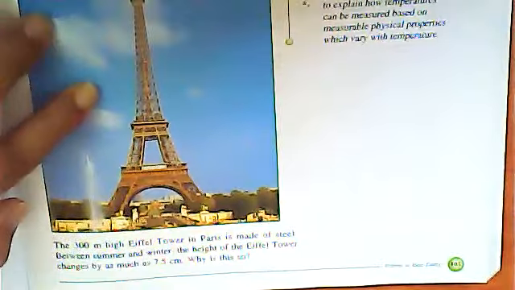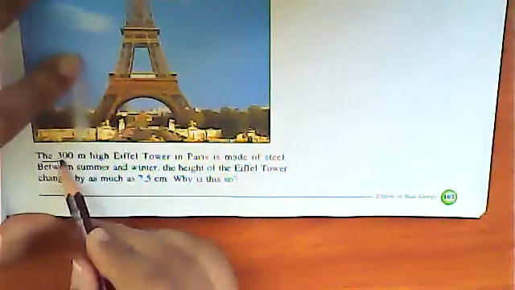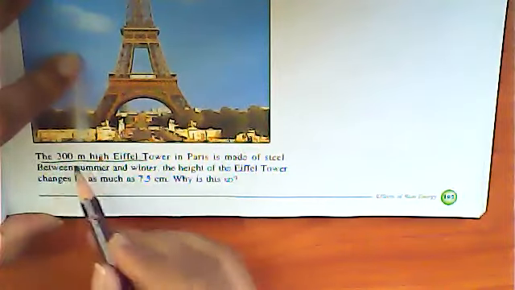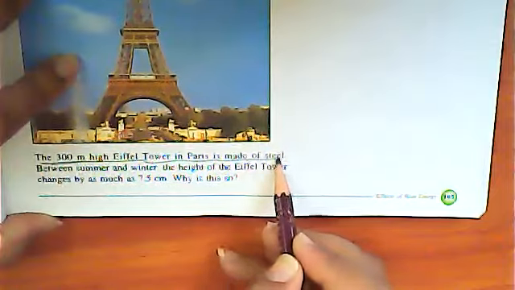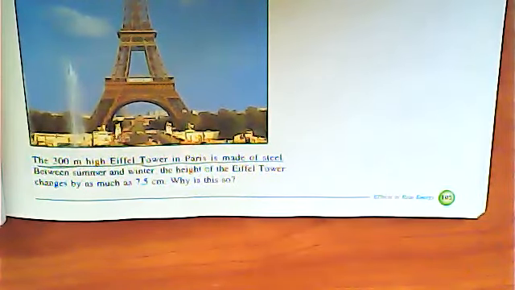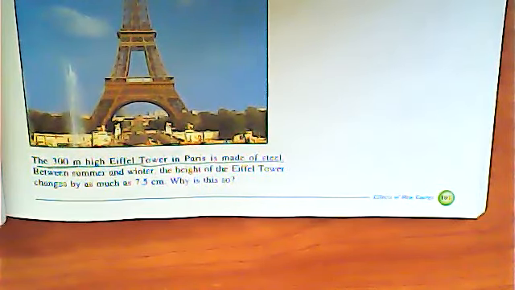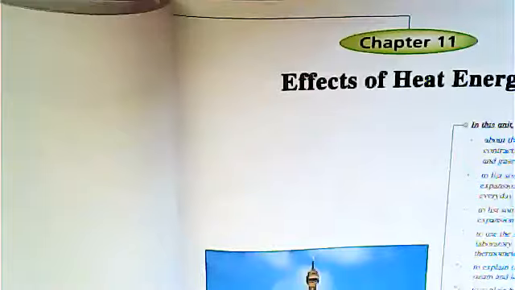Page 105. What is it? This one, the 300-meter high Eiffel Tower. The height of the Eiffel Tower is 300 meters, and it is located in Paris, and it is made up of steel. First mark this one out. Now move on to the next page.